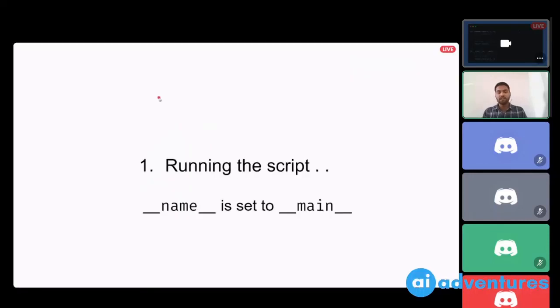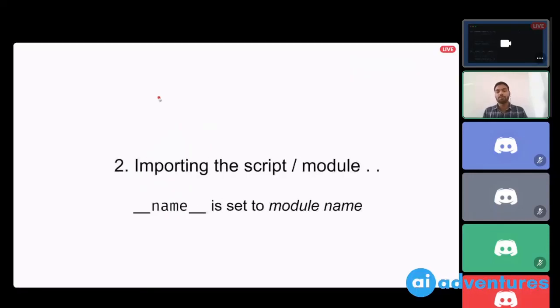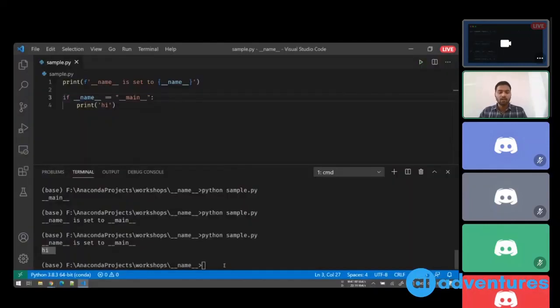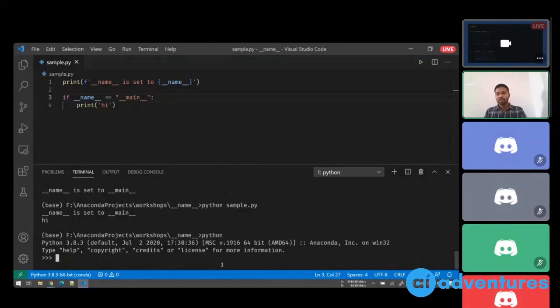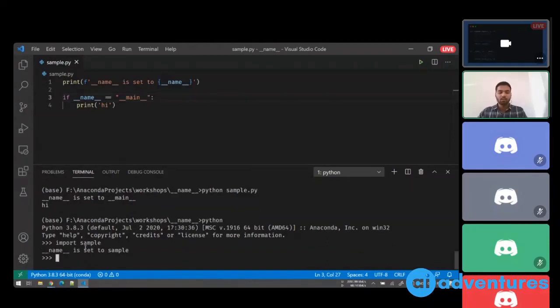Things really get interesting once you start importing some script. A single file is also known as a module. So when you import a module, the name is set to the module name. Let's have a look. I'll say python. Okay, so this is the Python interpreter. Now if I try to import sample.py, I'll say import sample. When I do this, you will see that __name__ is set to sample.